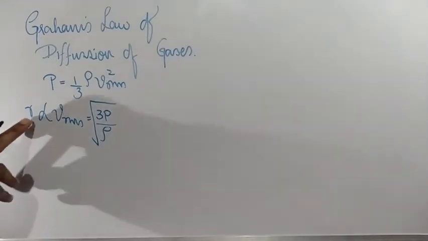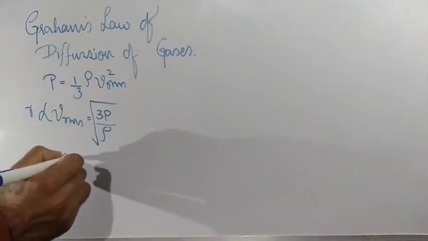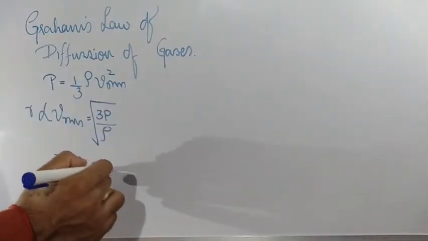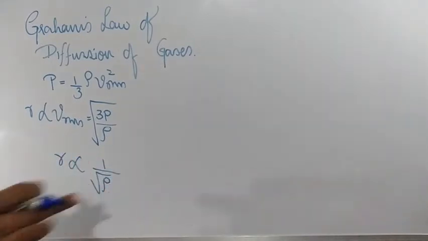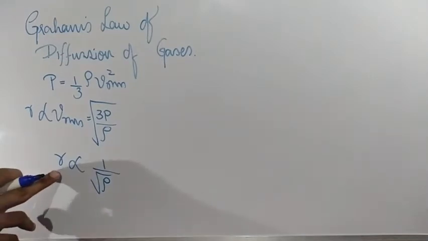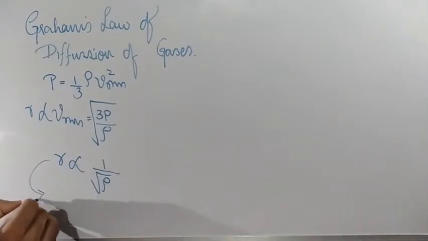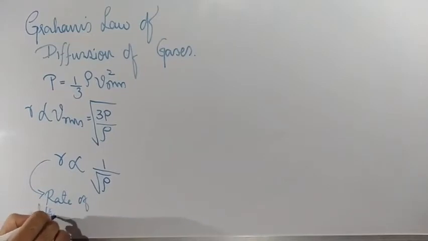So R is proportional to the root of 3P divided by rho, that means it is proportional to 1 divided by root of density, where R is the rate of diffusion of gas.